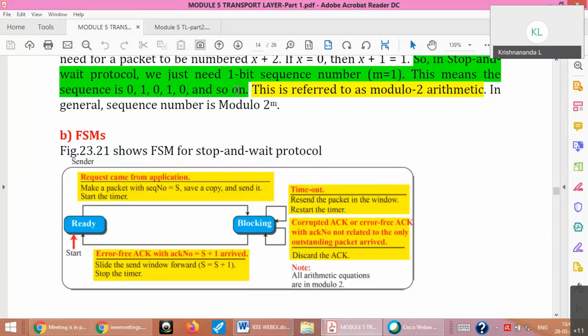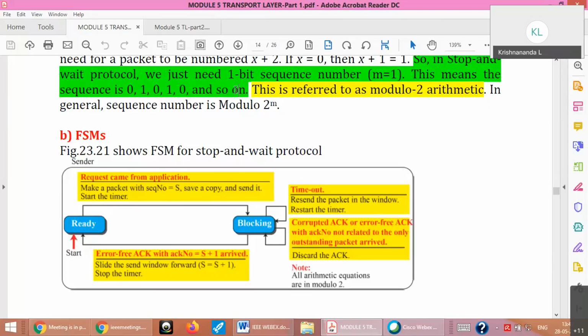Then it will slide the window. What is the window size? Please remember, the send window is of size 1 and the receive window is also of size 1. You can send one packet at a time, and the receiver can accept one packet with the correct sequence number. That is why the window size is 1. Now suppose a timeout happened and you didn't get the acknowledgement. This is for the sender. You will resend that packet, restart your timer and wait for acknowledgement.